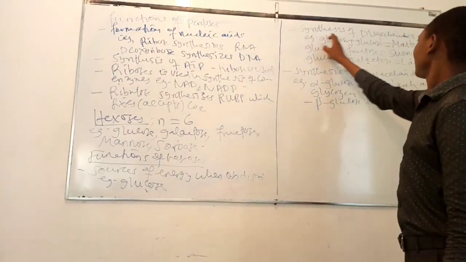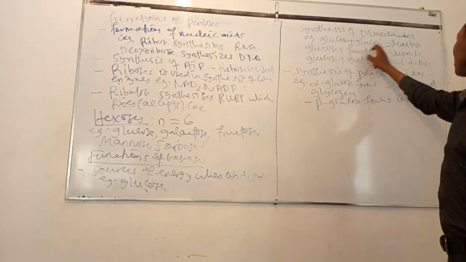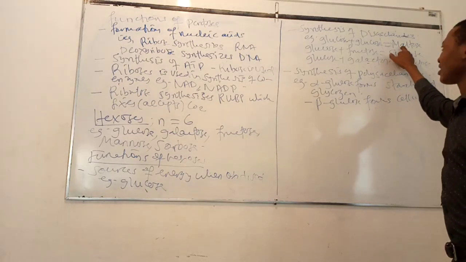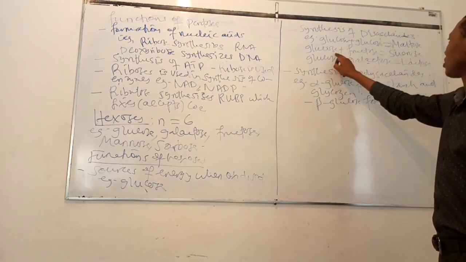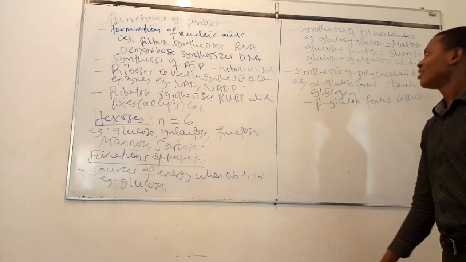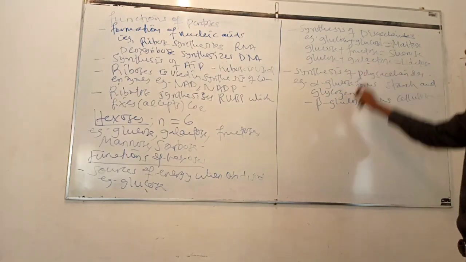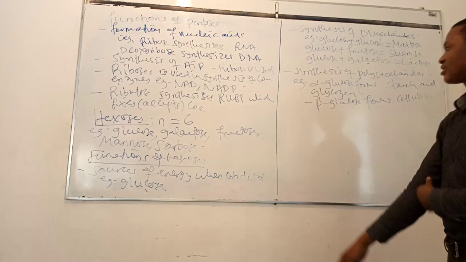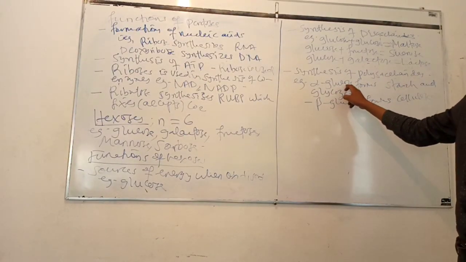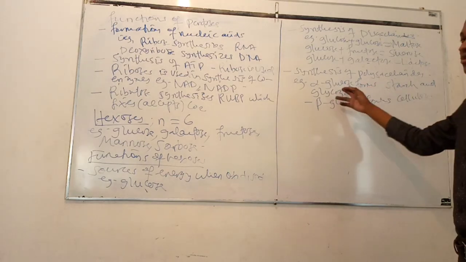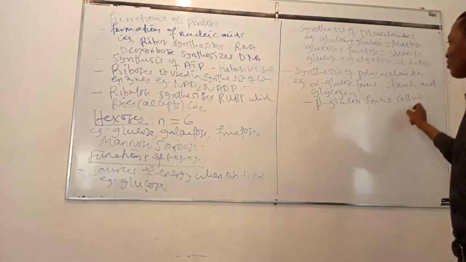Another function is the synthesis of disaccharides. For example, glucose plus glucose, we get maltose. Another example is the formation of sucrose, which requires glucose and fructose. Another example is the formation of lactose, which requires glucose and galactose. Another function of hexose is the synthesis of polysaccharides. For example, many alpha-glucose forms starch and glycogen. Also, many beta-glucose forms cellulose.